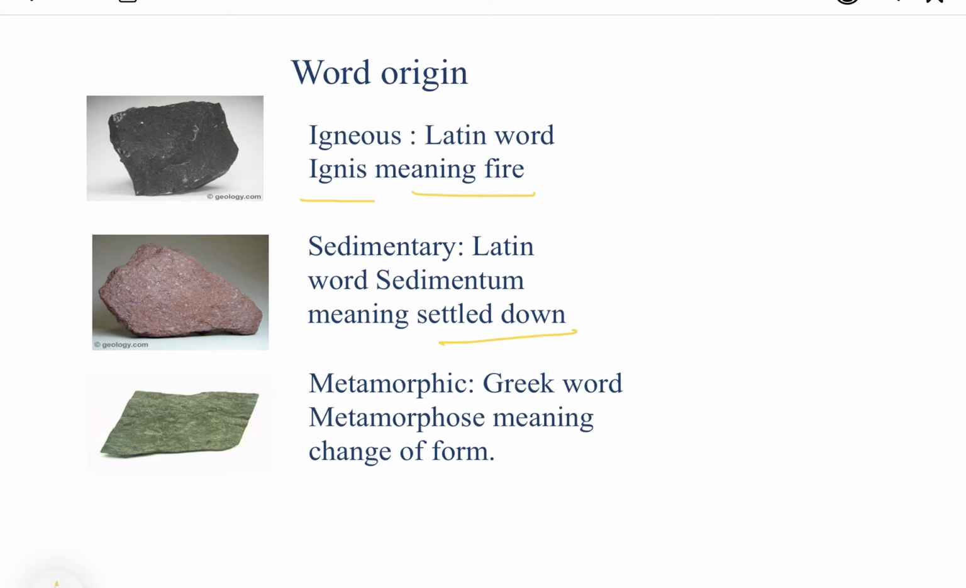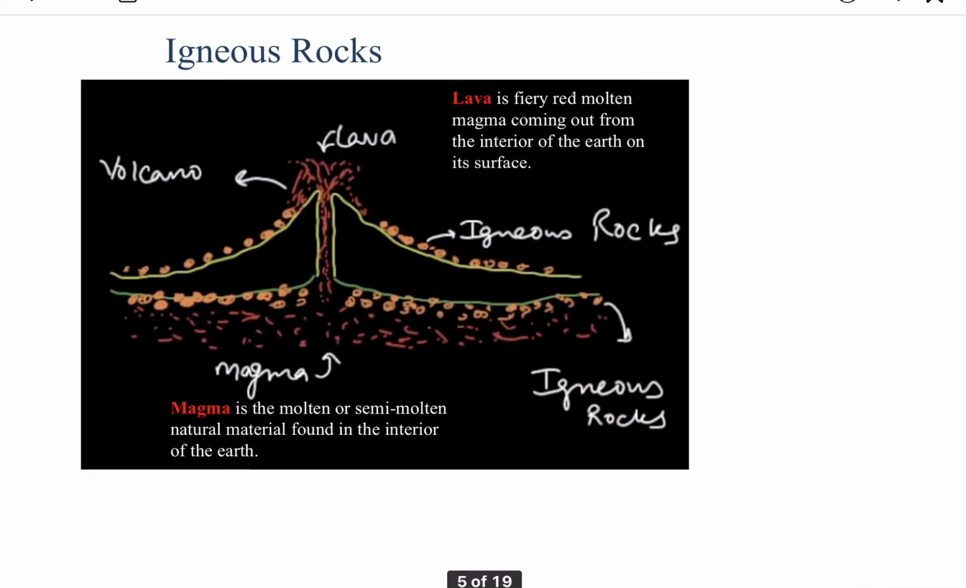Then metamorphic, origin from the Greek word metamorphes, meaning change of form. Like a caterpillar changes into a butterfly, means the butterfly is actually the caterpillar, but it changes its form with the passage of time. In the same way, the igneous rock and sedimentary rock may change their form, and that changed form is called the metamorphic rock. Now let's understand each of the rocks in detail. First we have igneous rock.